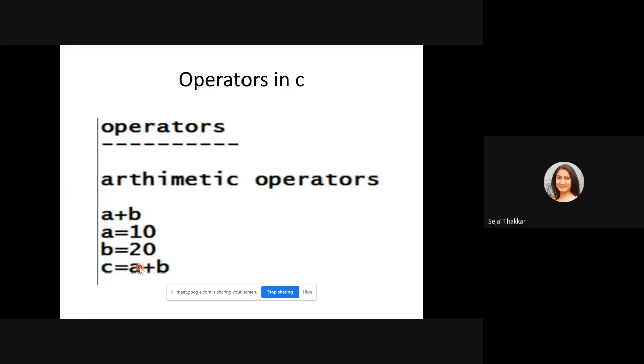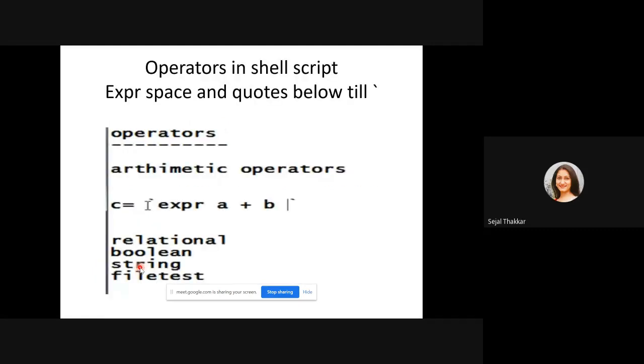We will see the arithmetic program. Now second thing is in shell script, how you can write down the variable addition, subtraction. So expr is the operator which helps you in doing arithmetic operations, addition, subtraction, multiplication, division. It is just like, we can say, a calculator. Using the expr command, you can do any kind of calculation. So C is equal to, this is the tilde symbol. The symbol comes with the tab key.